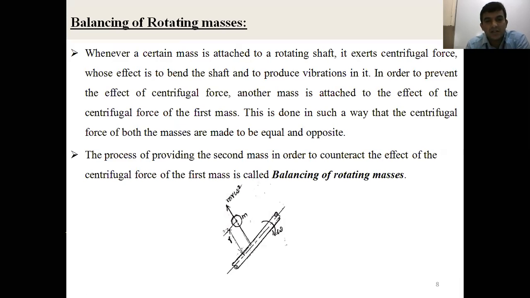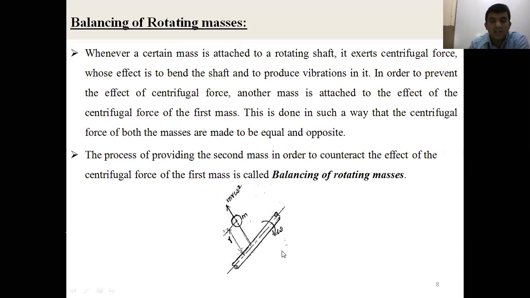Whenever a disturbing mass is there and you go for balancing, the disturbing mass produces a force which acts radially outward. This is the centrifugal force. Its magnitude is m r omega square. In order to balance it, one more mass, a counter mass or balancing mass, is attached opposite to the disturbing mass.